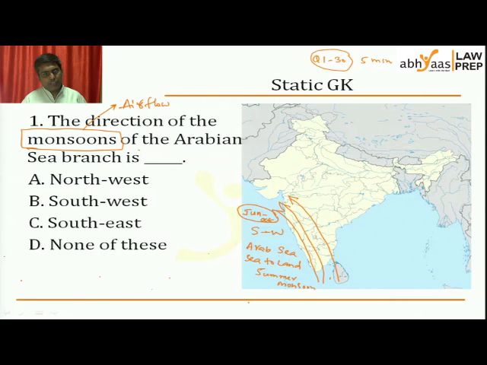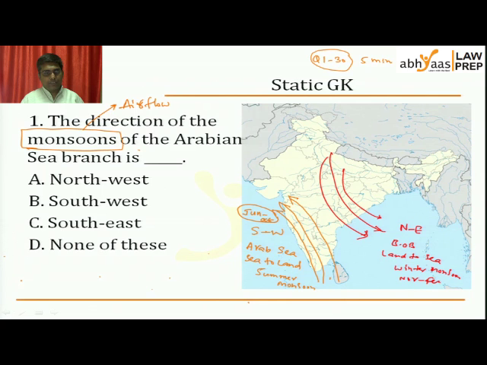The other kind of monsoon that we said could be the monsoon that happens during winter. It goes from land to sea. And that kind of monsoon is called northeast monsoon. If you look at this, this is northeast monsoon. It goes into Bay of Bengal. It finally lands up at Bay of Bengal. And it is a monsoon, as I said, that is land to sea. And it is called winter monsoon. And it's usually between November to February. So these are the timelines in which the monsoons happen.